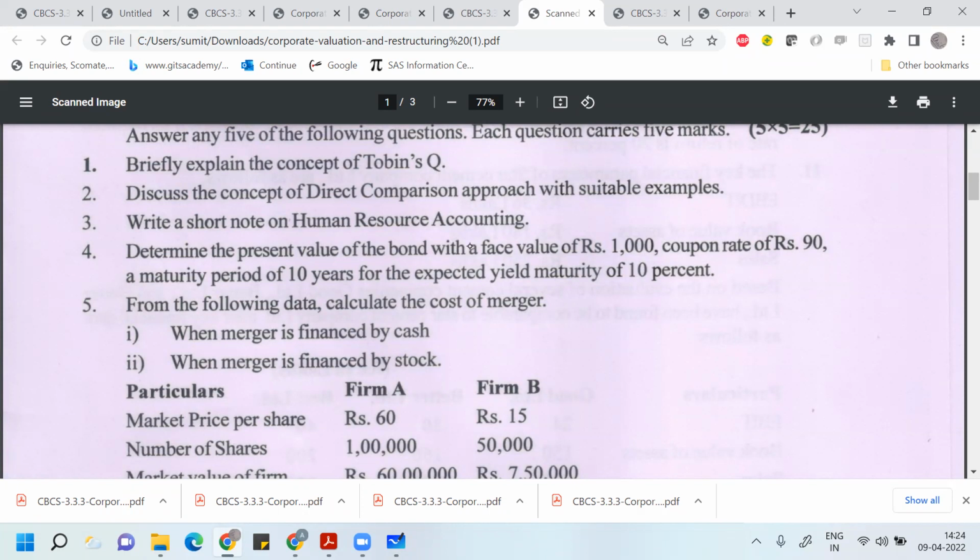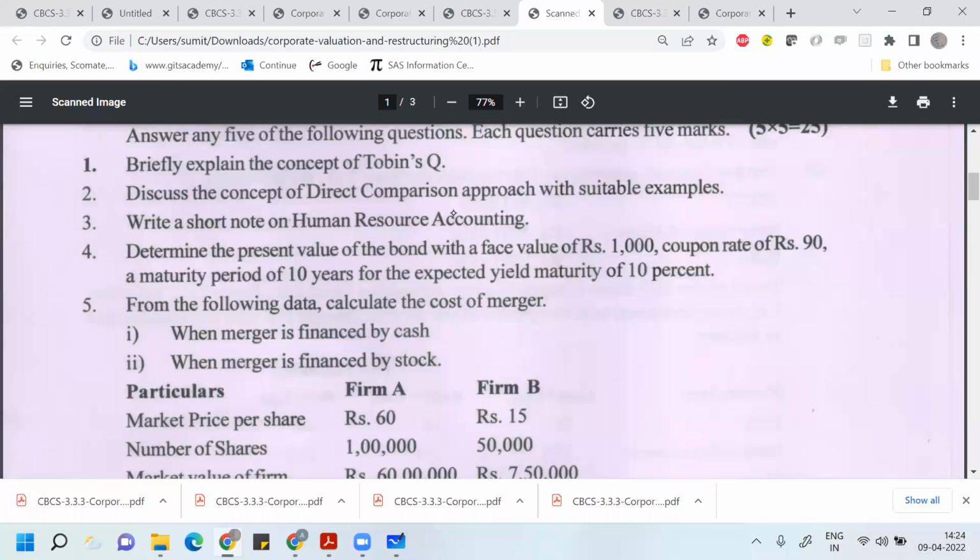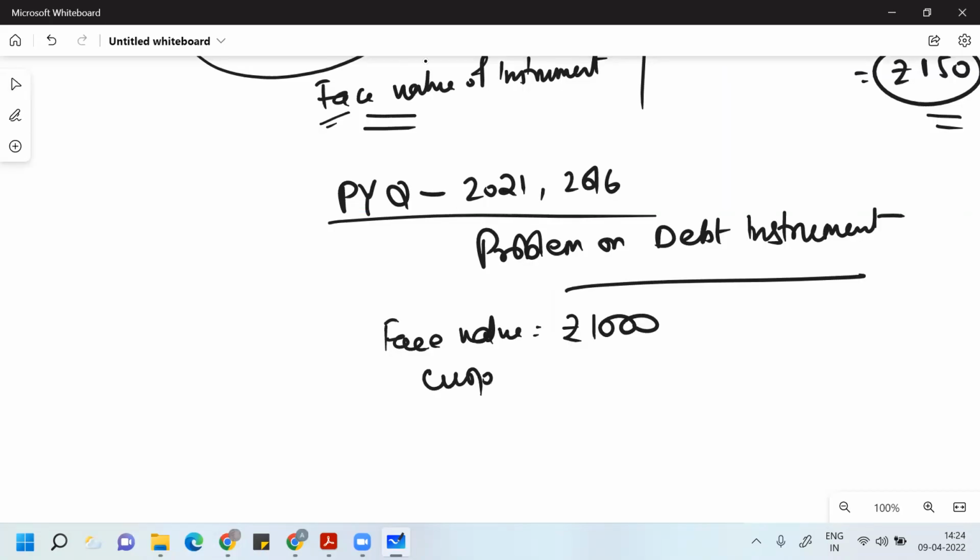The face value of the bond is 1,000 rupees. Face value is 1,000 rupees. The coupon is 90 rupees. Normally the coupon will be given in percentage, but here they gave it directly, so it's well and good. You can use it directly.